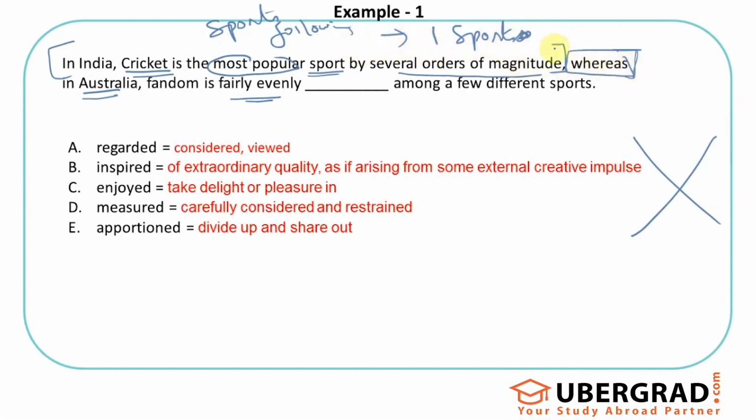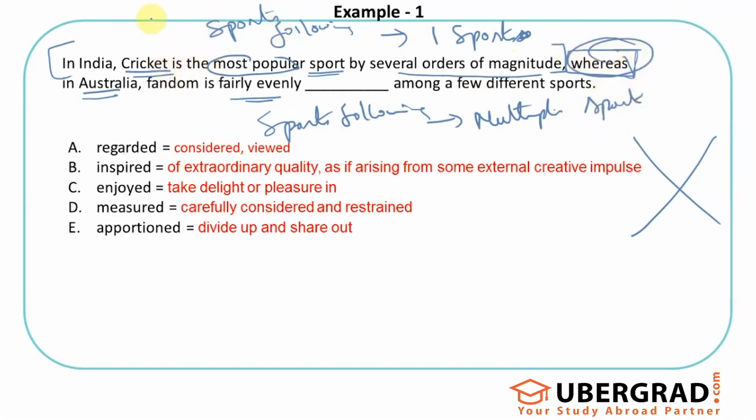So whereas is basically saying, okay, that's not what you see in Australia. So in Australia, the sports following should not be just one sport. It should be multiple sports. That's what the statement should be about, because that's why the word whereas would fit in. In India, the sport following is all about one sport, whereas in Australia, the sport following is about multiple sports. Fairly evenly, I would say equal, distributed, something like this. Those are the correct words.